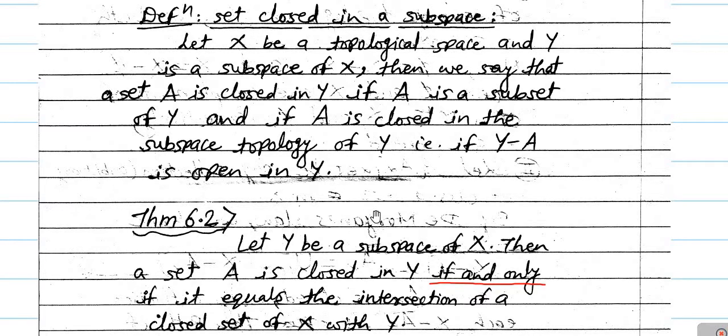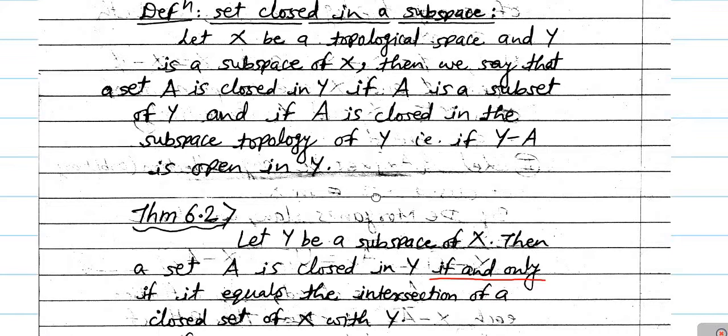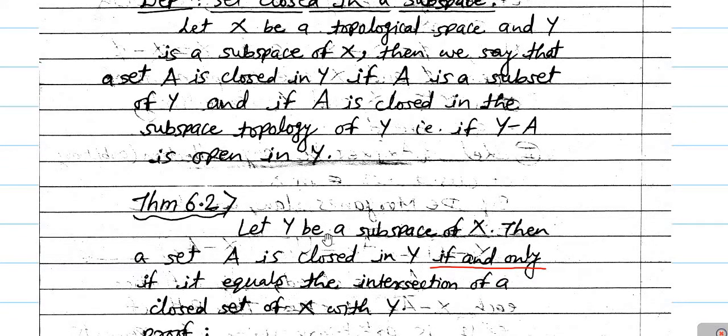In this way we have defined the closed set in a subspace, and after defining this we have proved one important result in the last class. The statement of that result was: if Y is a subspace of the topological space X, then a set A is closed in Y if and only if it equals the intersection of a closed set of X with Y. Means a set A will be closed in Y if A is equal to C intersection Y, where C is some closed set in the topological space X. So in this way we have this result.